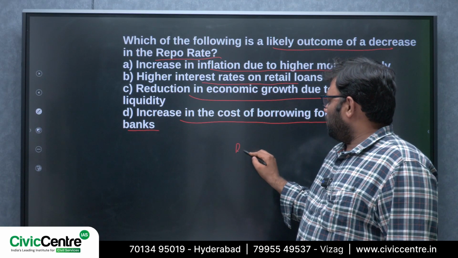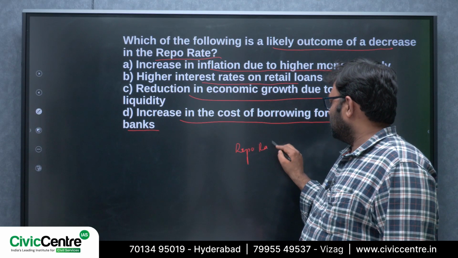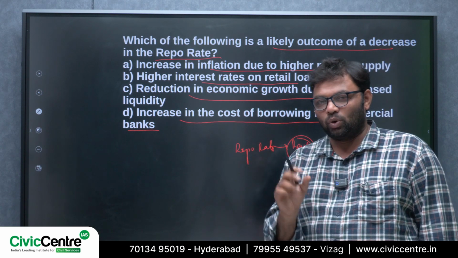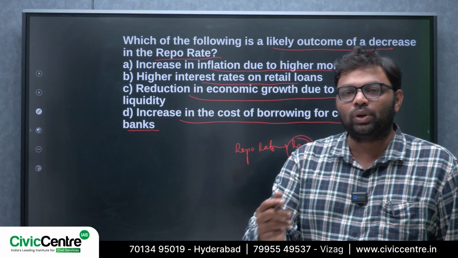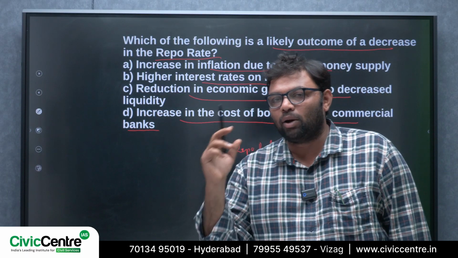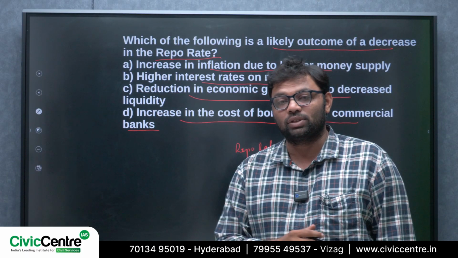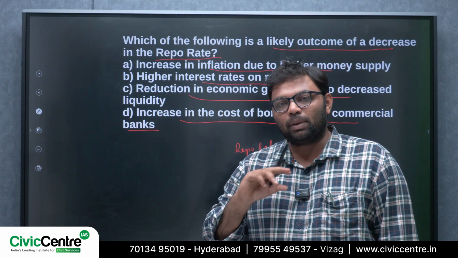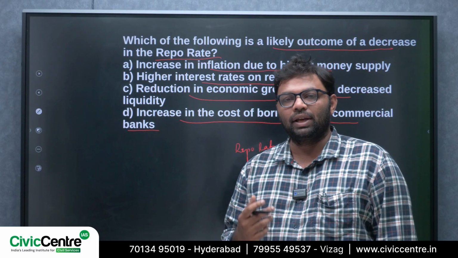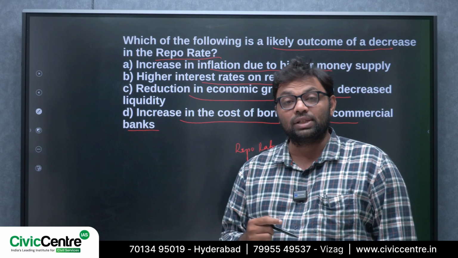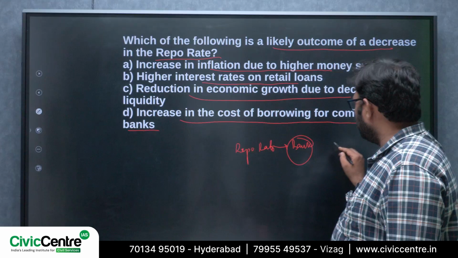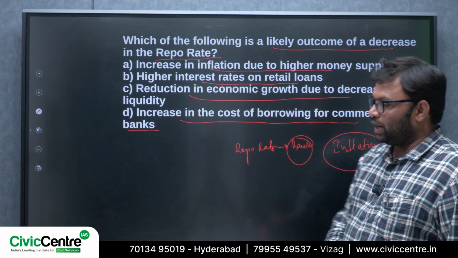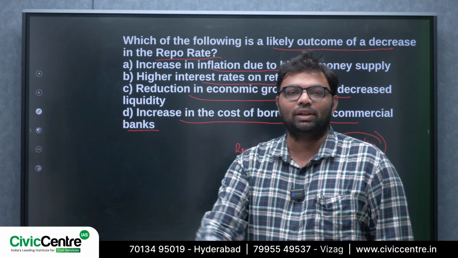So when the repo rate is decreased, banks have more money, right? In simple words, when banks have more money to lend, then obviously people have more money at their disposal. Means the purchasing power is very high. Whenever people have plenty of money in their hands, then obviously they will demand goods and services. Obviously, the inflation will be high. So when the repo rate is decreased, obviously you are promoting inflation in the economy.